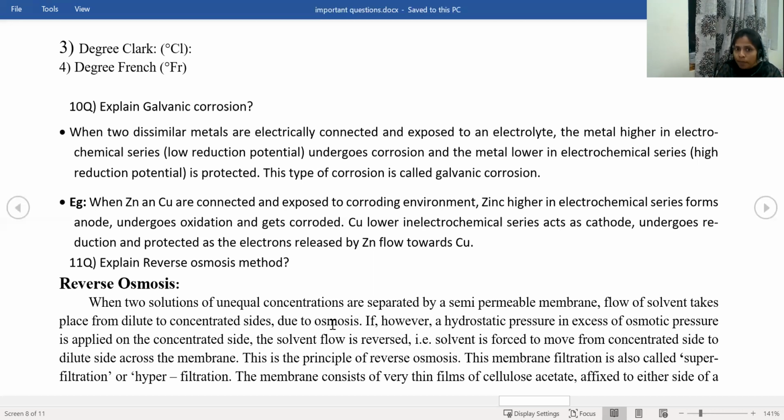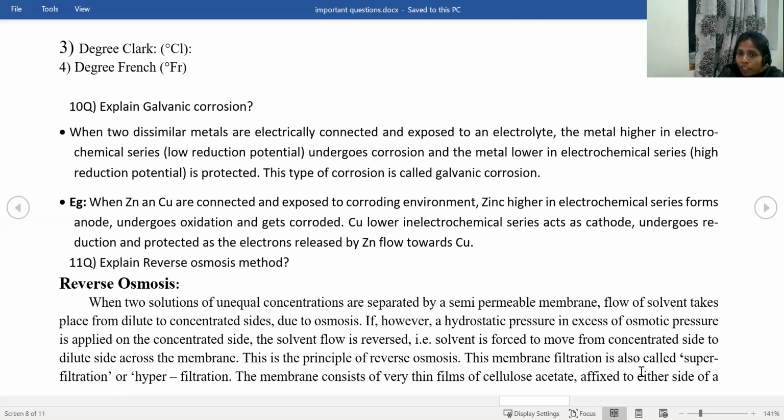That is called osmosis. But when we apply hydrostatic pressure in excess of the osmotic pressure, that means in the reverse direction, at the higher concentrated side, the reverse process takes place. That means the solvent is transferred from higher concentrated to lower concentrated. That is called reverse osmosis.